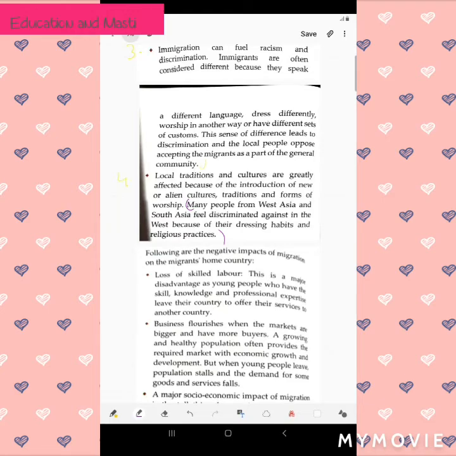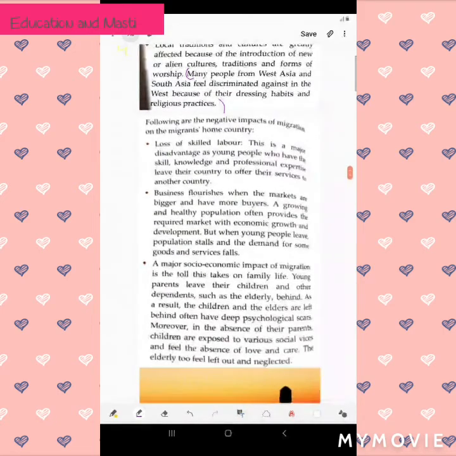Like if we go to Britain or the USA, and somebody does not know English, or does not know the language being spoken, everyone feels like laughing at that person, and he or she feels discriminated against because of that. So this is about the negative impacts on the destination country of the migrants. Now we will see the negative impacts on the migrants' home country.